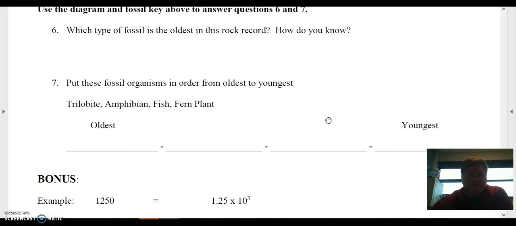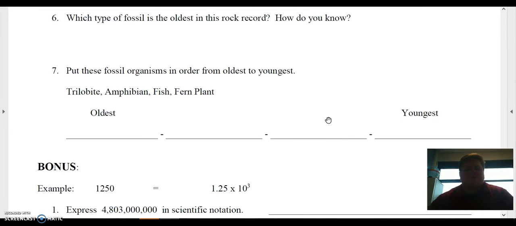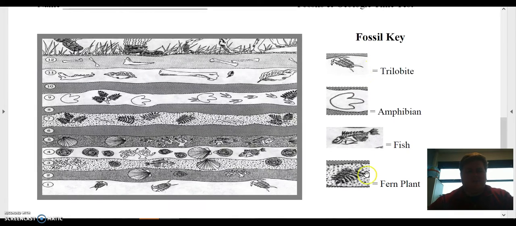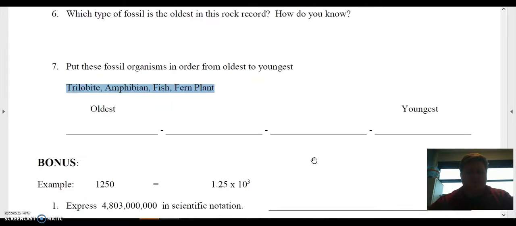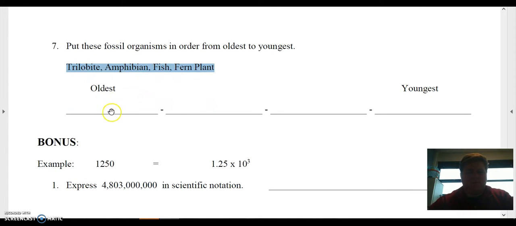Number 7 says, put these fossil organisms in order from oldest to youngest. So you need to use these 4 types of fossils, and you're going to use this fossil key. So which ones, based on this picture, are the oldest, and which ones are the youngest? So put them in order down here. The oldest goes right here, youngest here.